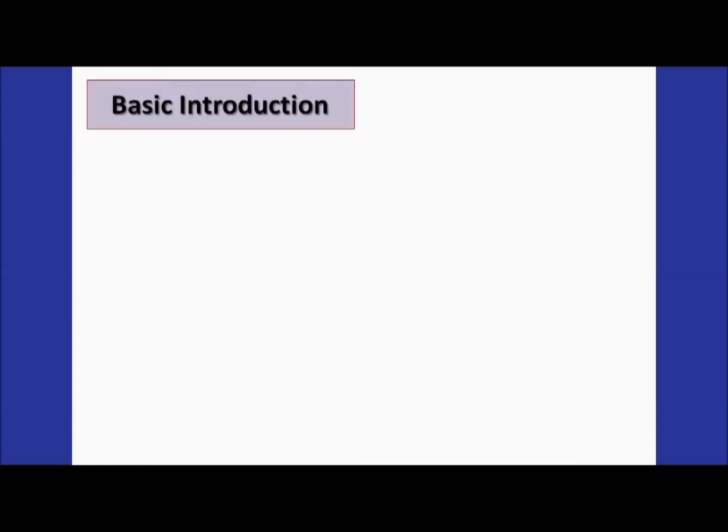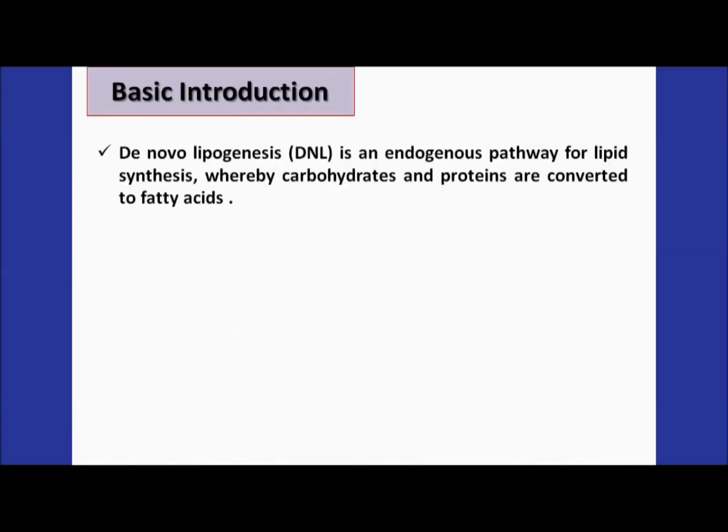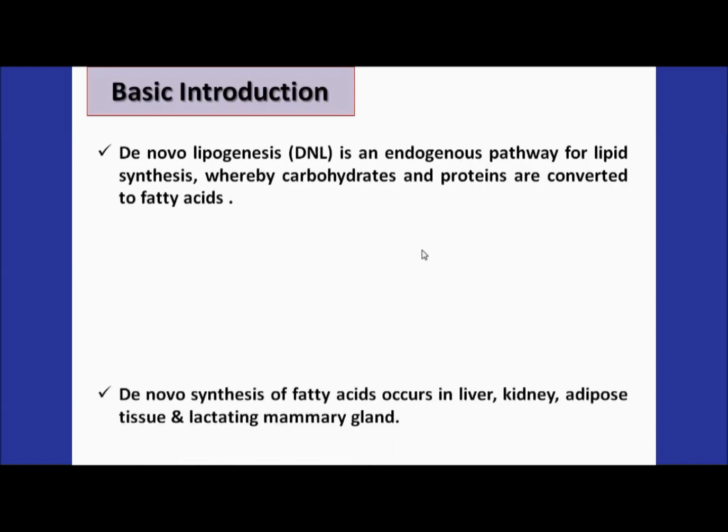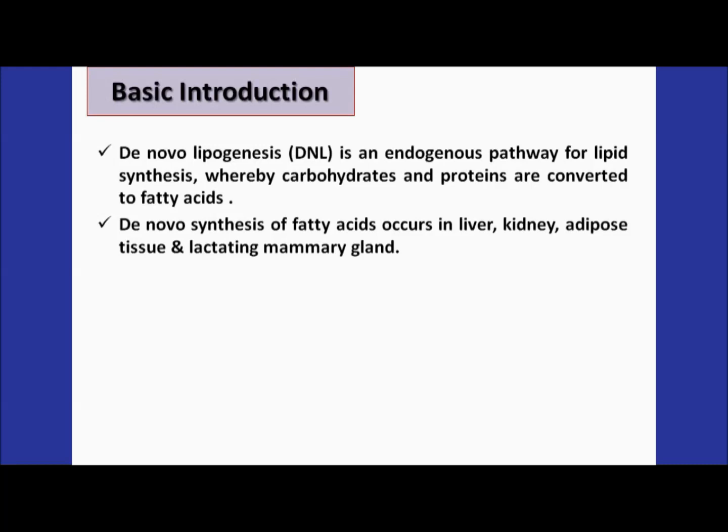So basically, for your basic introduction, the basic definition of de novo synthesis: it is also known as de novo lipogenesis. Lipogenesis means the genesis or the generation of lipid, which is an endogenous pathway. It generally produces lipid, which, as I have already told you, is produced from carbohydrate and sometimes from proteins. Moreover, this process takes place in the liver, in the kidney, in the adipose tissue, and also in the lactating mammary glands.